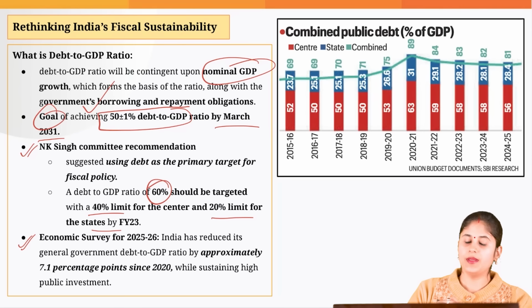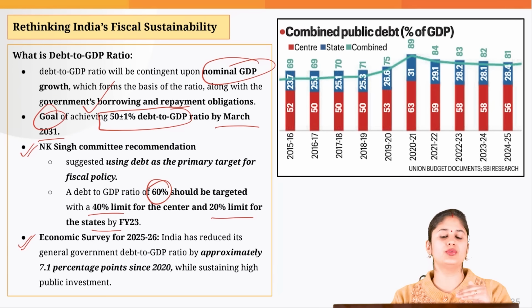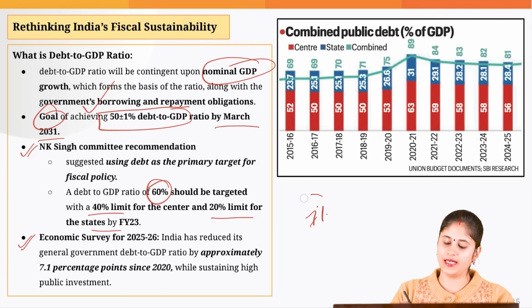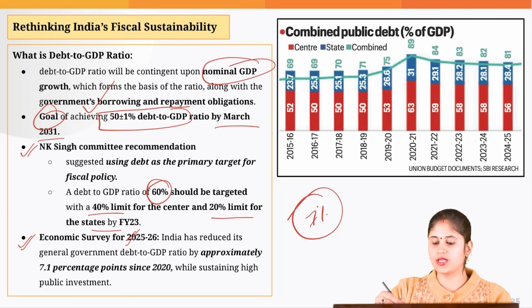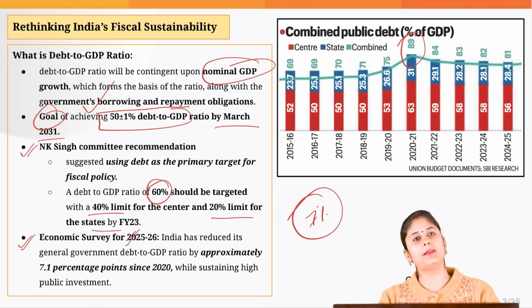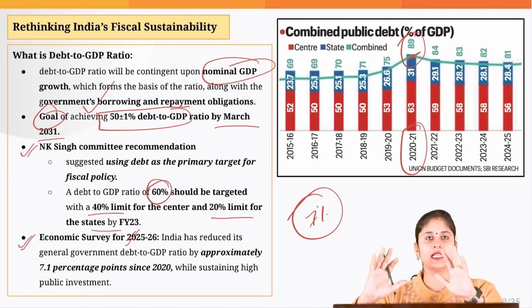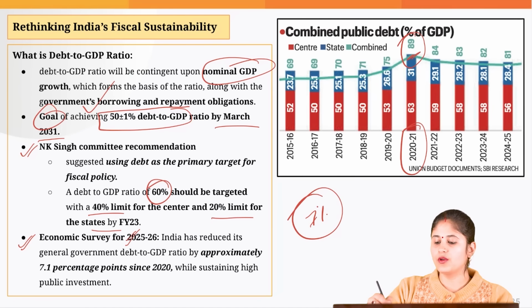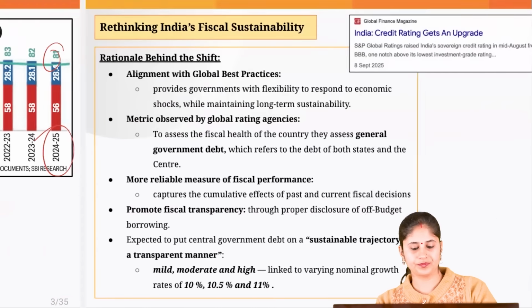And you will be happy to know that post-COVID, we have been able to reduce the combined debt to GDP ratio by approximately 7%. This was highlighted by this year's economic survey itself. As you can see in this picture also, the combined public debt as a percentage of GDP was around 89%. Because after the COVID, the government had to increase the expenditure. That led to an increase in the debt of the government. But over a period of time, we have been able to reduce it by 7%.